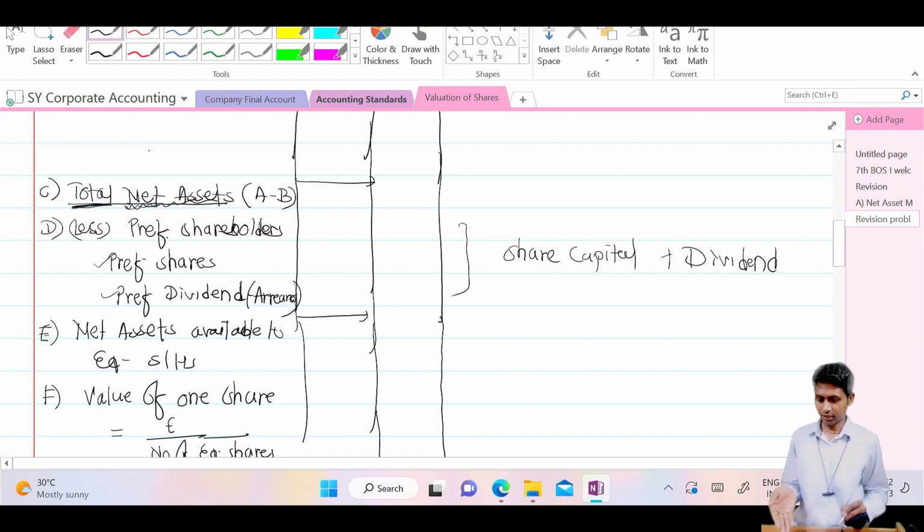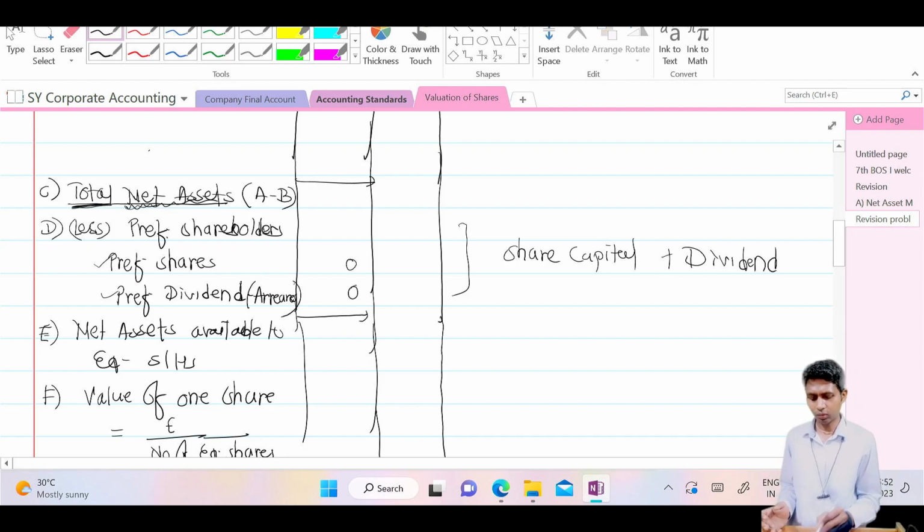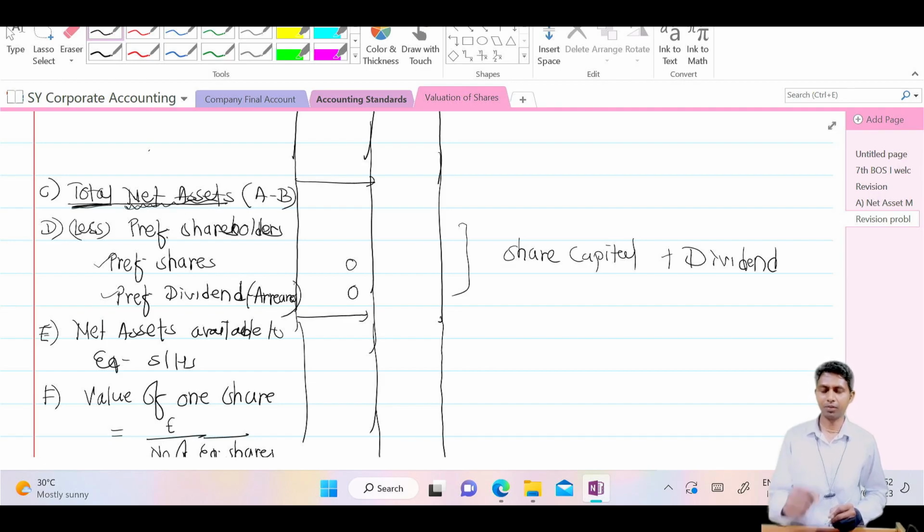Okay. If that is there, share and then less preference shareholders, you will find that while calculating, these figures are not there. Then you will ask yourself, I must check in the problem. After checking in the problem, you will not get their preference shares and their dividend as well. Therefore, you can write 0. If given, then you can write the amount. That means definitely if you do presentation like this, if you draw in the format itself preference share capital and preference dividend, then you cannot make a mistake in the exam.